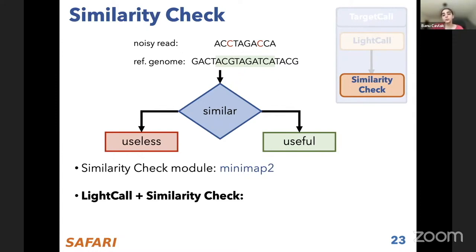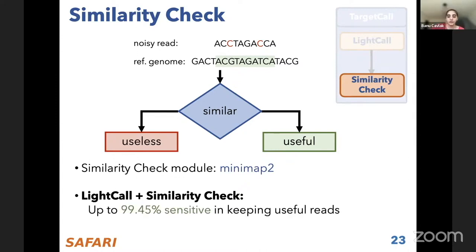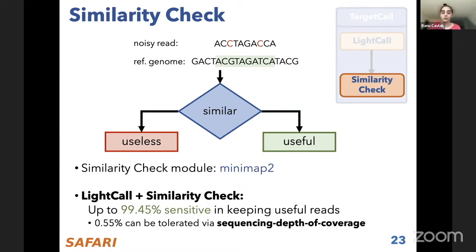We showed in the paper that while using LightCall and the similarity check together, that is, Minimap2 using the noisy reads coming from LightCall, we can achieve up to 99.45% sensitivity in keeping useful reads. That shows that the noisy reads coming from LightCall are not noisy enough to hinder our ability to find if the read is going to be useful. We also show in the paper that the 0.55% loss of useful reads during filtering can be tolerated by the sequencing depth of coverage that is already required for accurate genome sequence analysis.